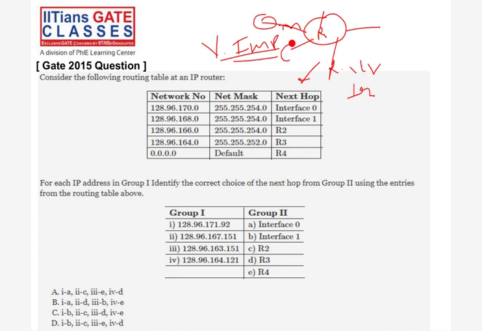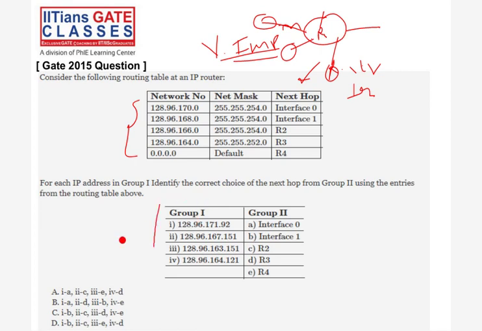Is the correct choice of the next hop. So one IP comes, and you have to tell me from this IP in which interface or which router you will go, right? You have to tell me. The table is there, the destination address is there. You have to match the column for the IP and tell me which answer it will be.